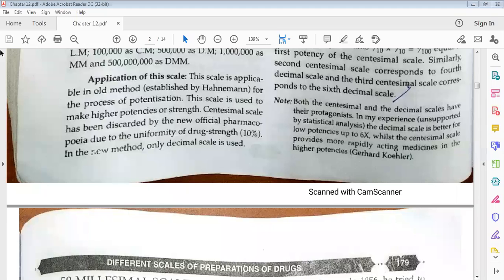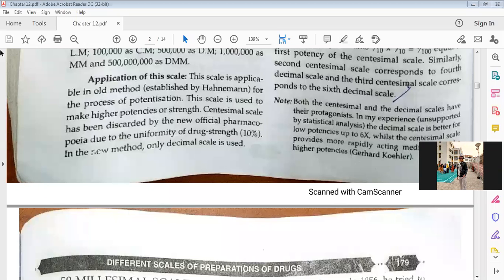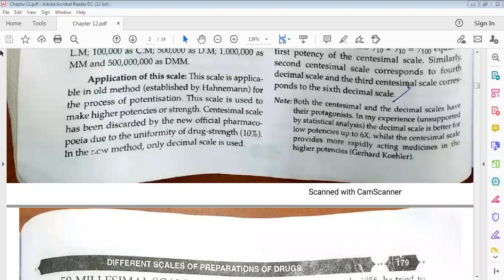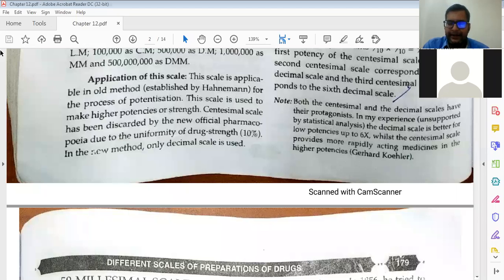Okay, you answer. What is the drug strength in decimal scale? 1 by 10. What is drug strength in centesimal scale? 1 by 100. Okay. Now 1 by 100, you can write mathematically. Just forget homeopathy.